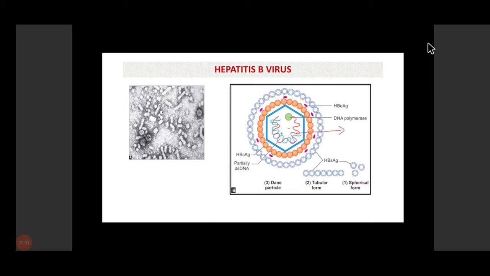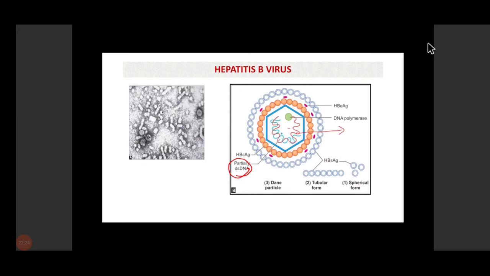Then there is a genome which consists of double-stranded DNA. You can see the positive strand of DNA is incomplete, so it is a circular DNA which is partially double-stranded.